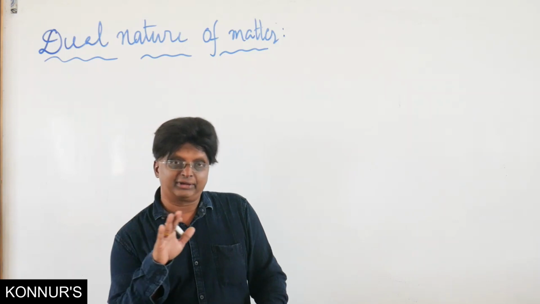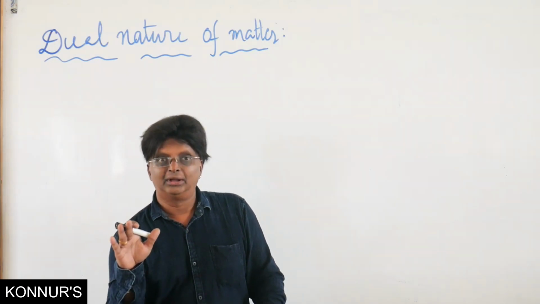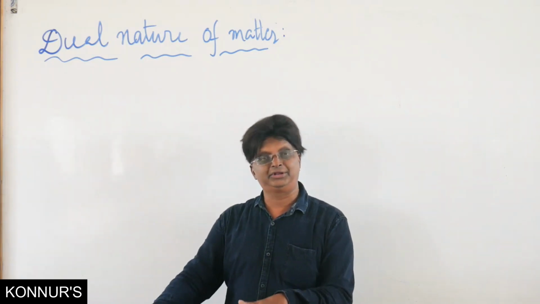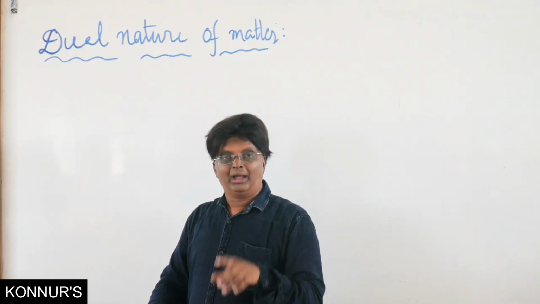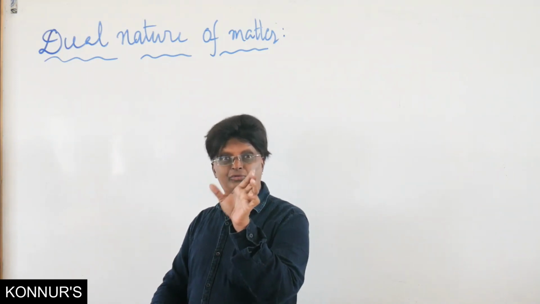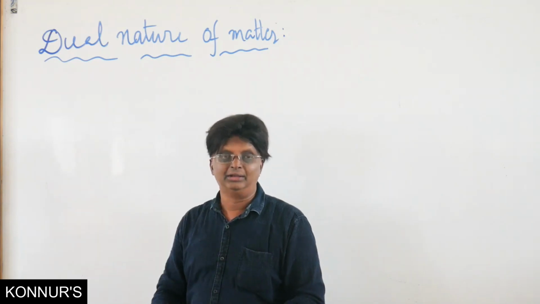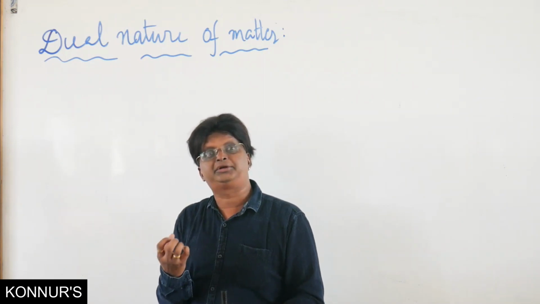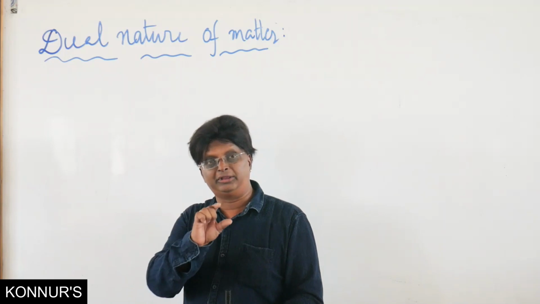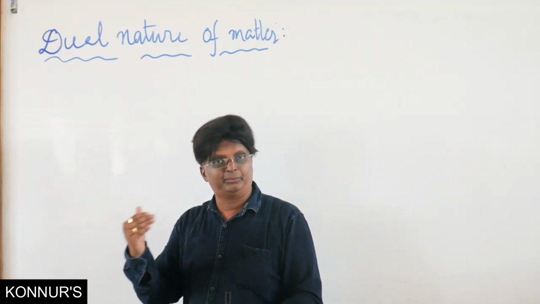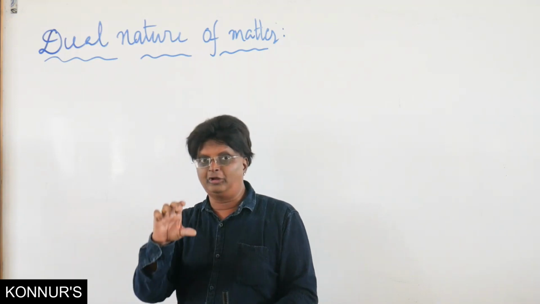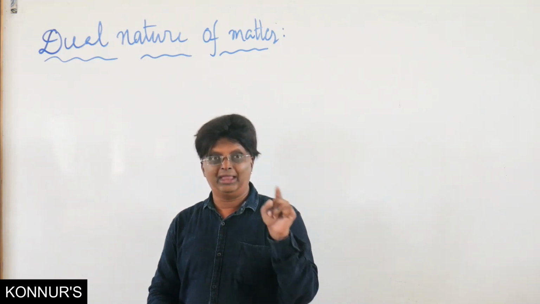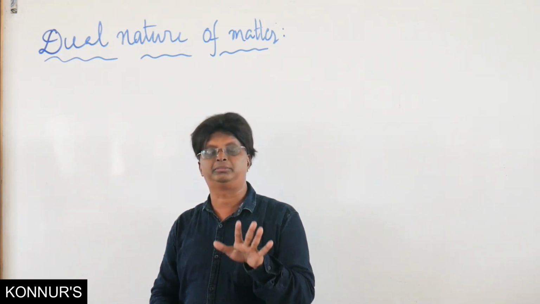Matter waves do exist for every moving particle, no doubt, but remember, the wavelength is inversely proportional to momentum. Yesterday's result: lambda is equal to h by p, and the h value we know is of the order of 10 power minus 34. Therefore lambda is very small if the denominator term is large, as in ordinary bodies like 1 kg, 100 grams, a bus, a van. For all these things, the denominator term p will be very high. Because of that, the lambda associated with all these waves cannot be calculated.